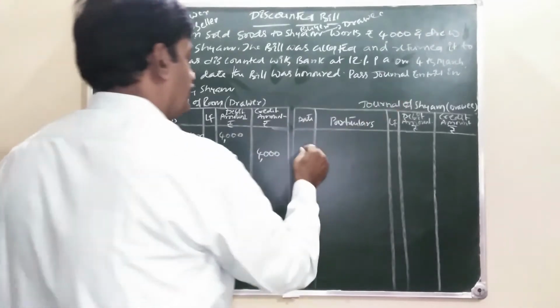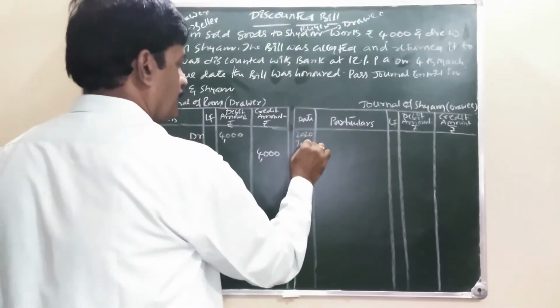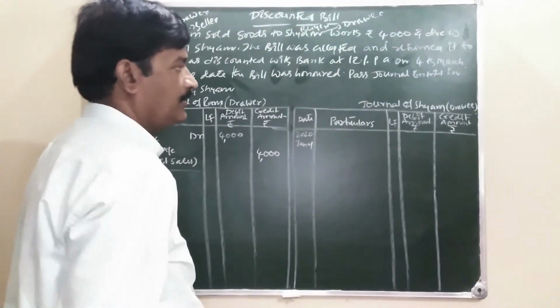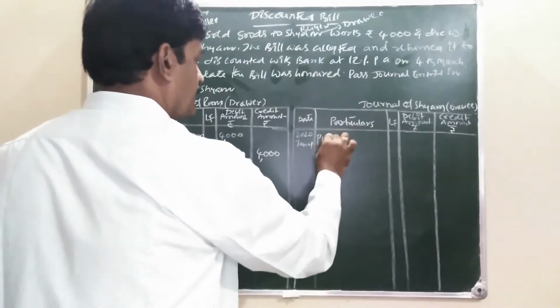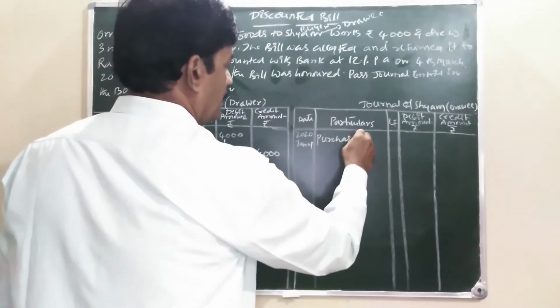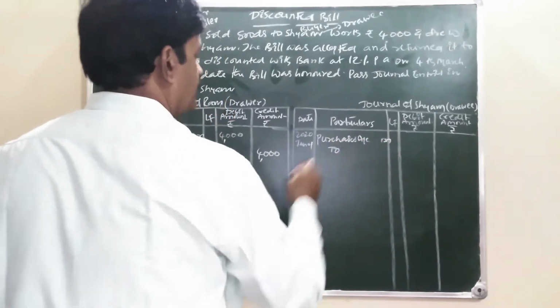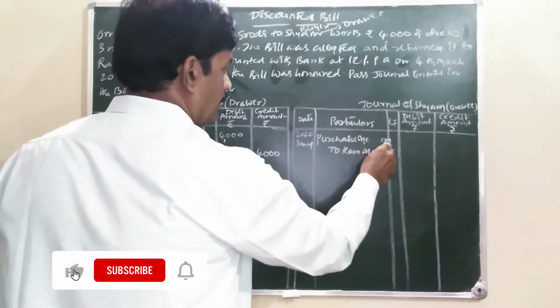Now in the books of Shyam, 2020 January 1st, when Ram is selling, then Shyam is purchasing the goods. What comes in? Goods come in. Purchases account debit. Who is the giver? Ram is the giver.